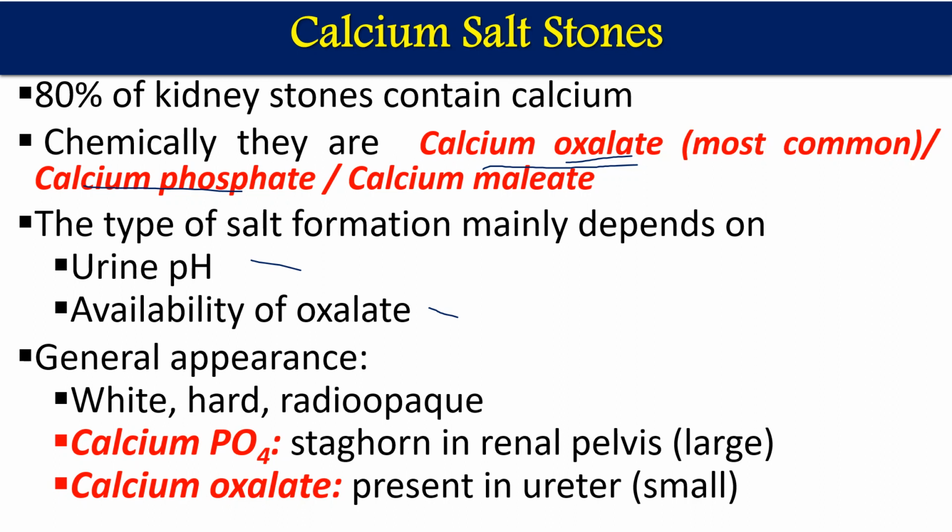The general appearance of these calcium salts is white, hard, and radio opaque. It is white in color, it is hard, and it has opacity, so radio waves, radio light, cannot cross it, so it is radio opaque. Calcium phosphate is staghorn in the renal pelvis and large, and calcium oxalate is normally present in the ureter in a small amount.